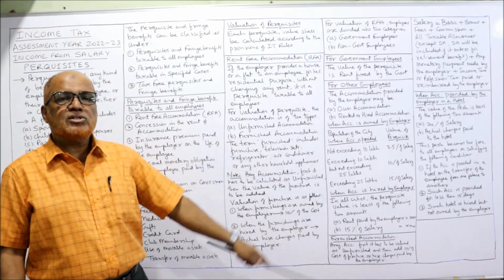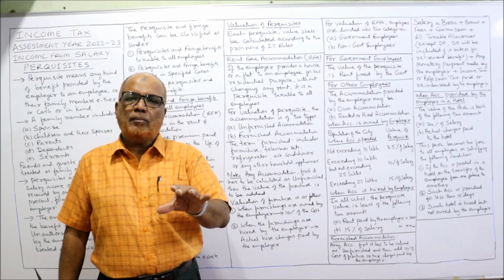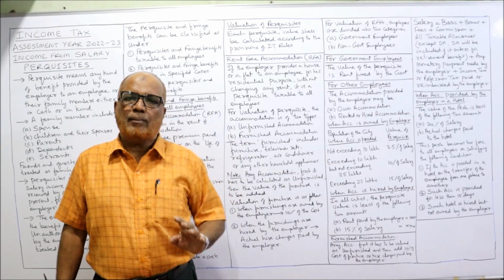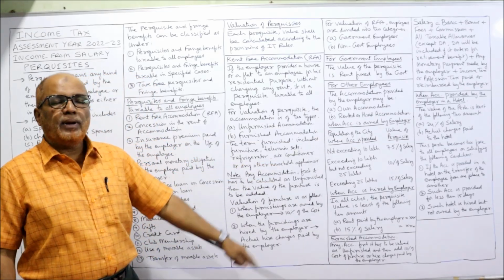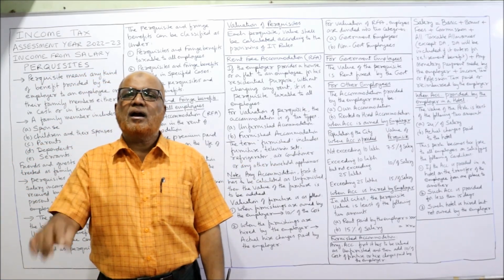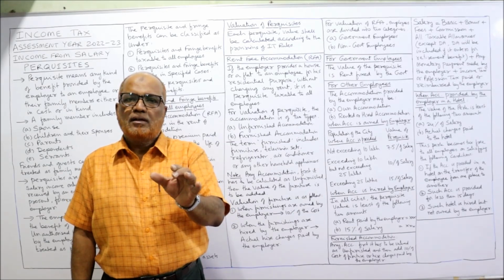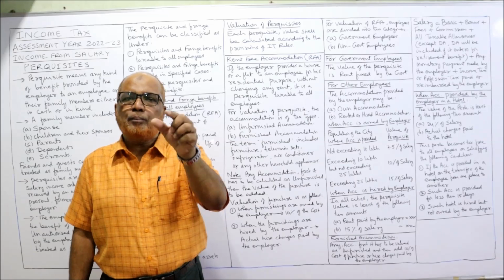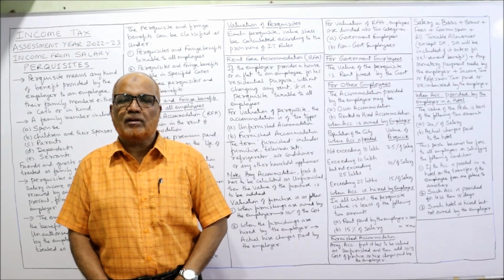Now, when accommodation is owned by the employer, if in the problem it is given that the accommodation is owned by the company, then we have to see the population of the city in which the accommodation is provided. The value of perquisite depends on the population of the city in which the accommodation is given.